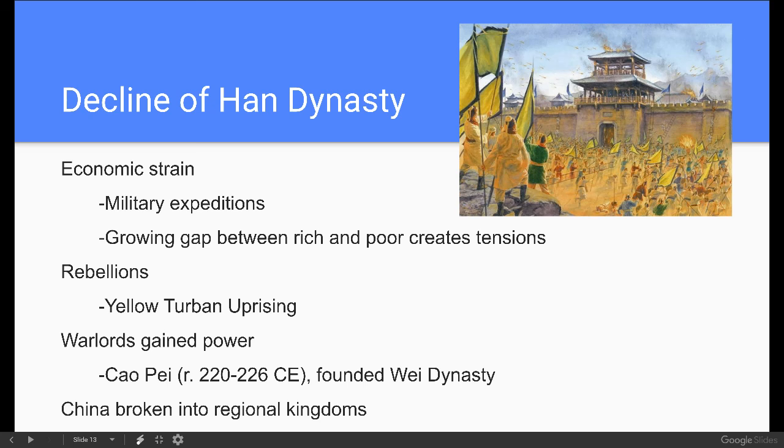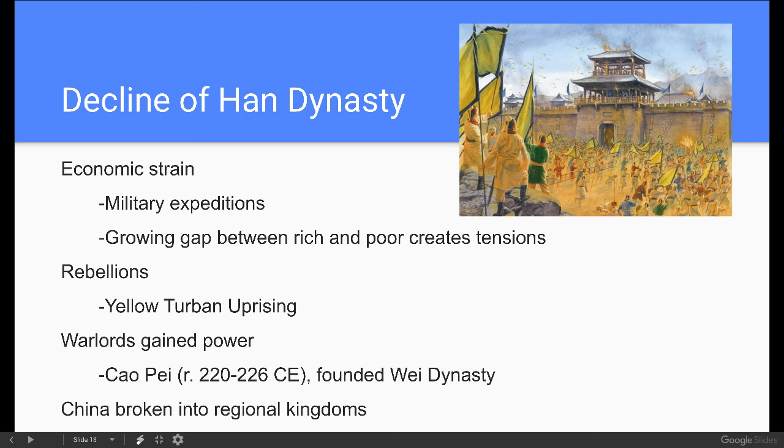So we get some rebellions in the Han Dynasty. Major one is the Yellow Turban Uprising, which is pictured here, called the Yellow Turban Uprising because of the yellow turbans that were worn by the people participating. So as we're starting to see this decline and a threat to power of the Han Dynasty, we start to see warlords gaining power. So these are people who are trying to take control of their own individual regions, much like we saw with the Warring States period.